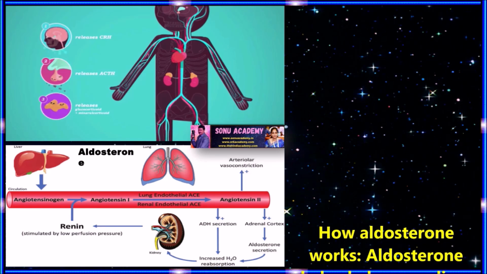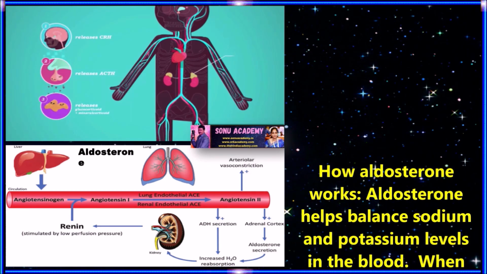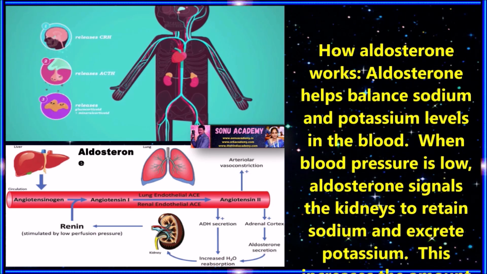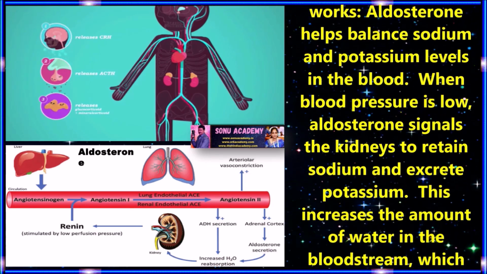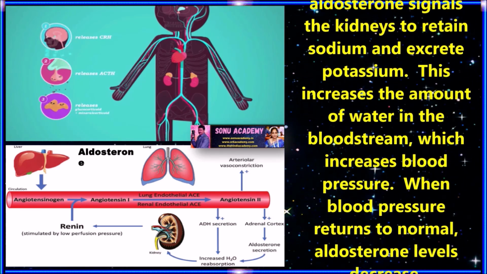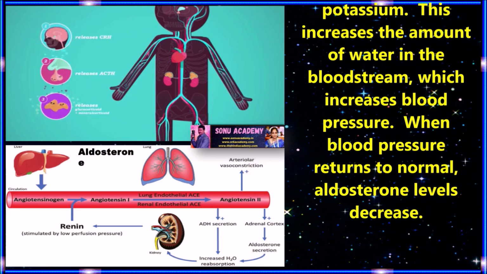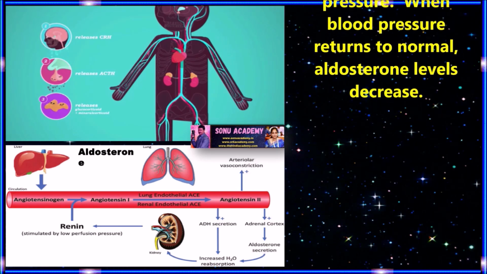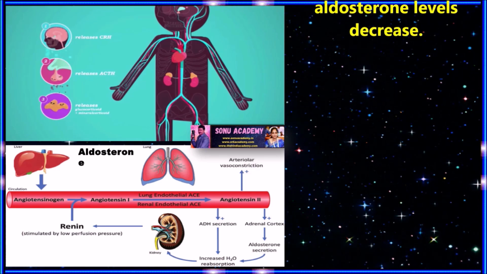Children, now let us discuss how this aldosterone hormone works. This aldosterone helps balance sodium and potassium levels in the body. When the blood pressure is low, aldosterone signals the kidney to retain sodium and secrete potassium. This increases the amount of water in the bloodstream, which increases the blood pressure. When blood pressure returns to normal, aldosterone levels decrease.